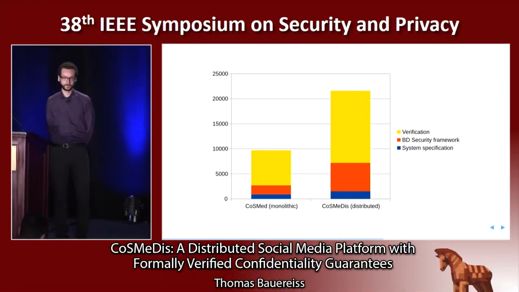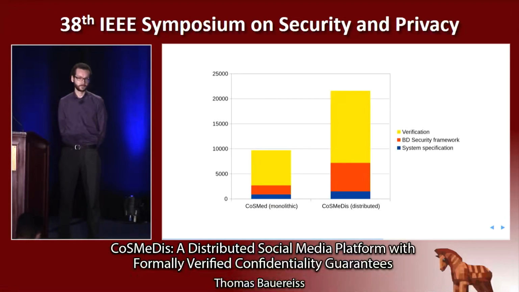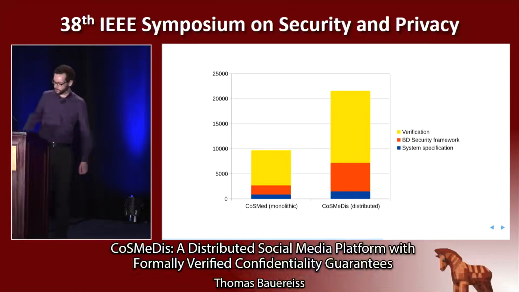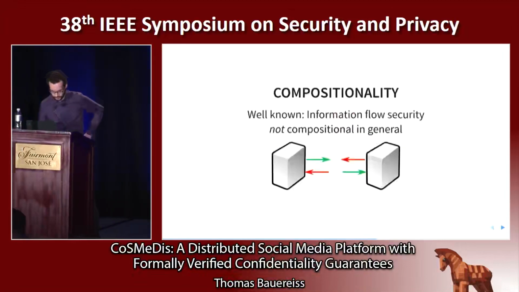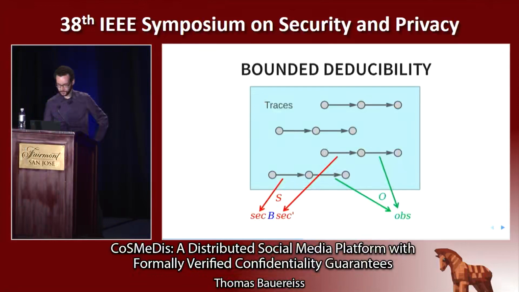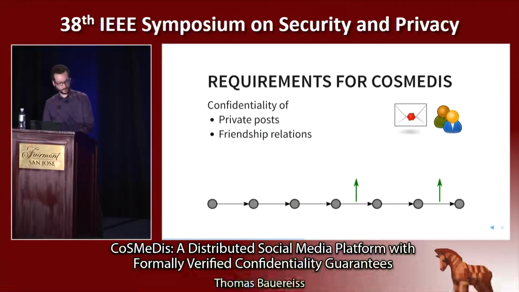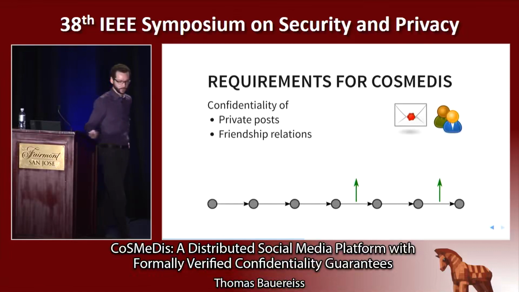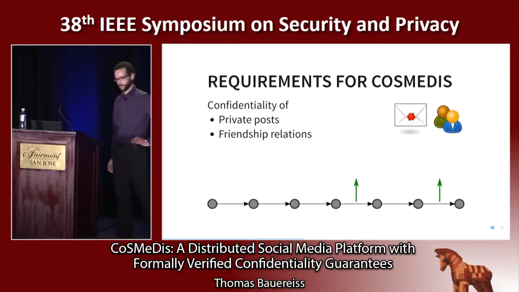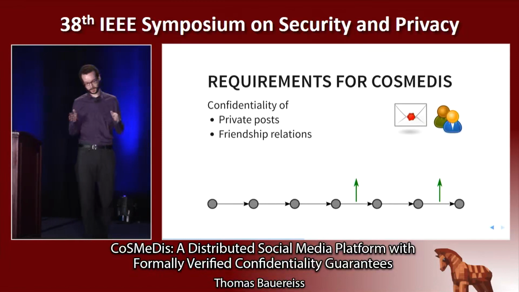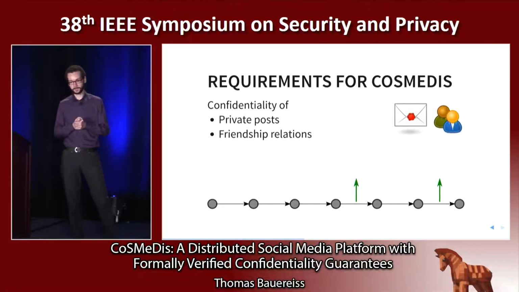Okay, thank you. And the second question is, could you give an example of the dynamic declassification policies that you needed that weren't in the previous work? Yeah, as I said, for example, when we consider the confidentiality of a post, this is controlled by the user. If the user selects friends only, then this means that only friends should be allowed to learn about the content of this post.